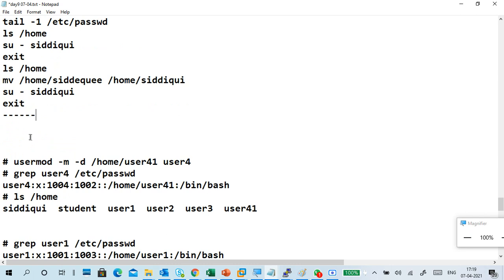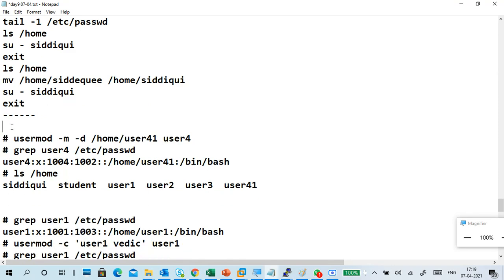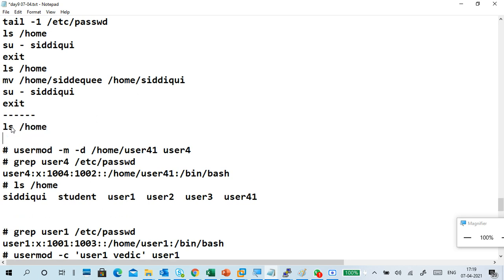Okay. Next. Here I change the home directory for users. Like I put ls /home, and also I use this command.